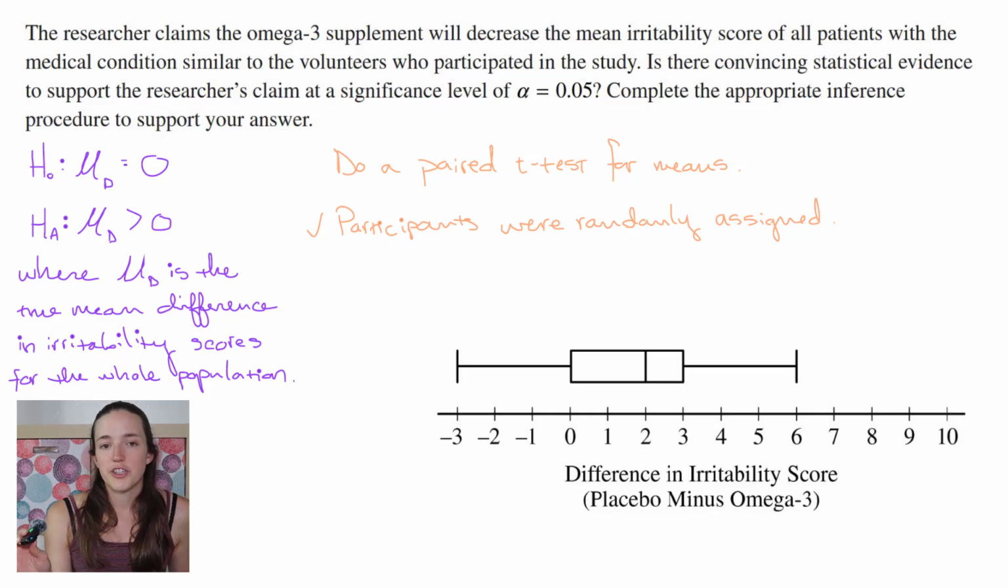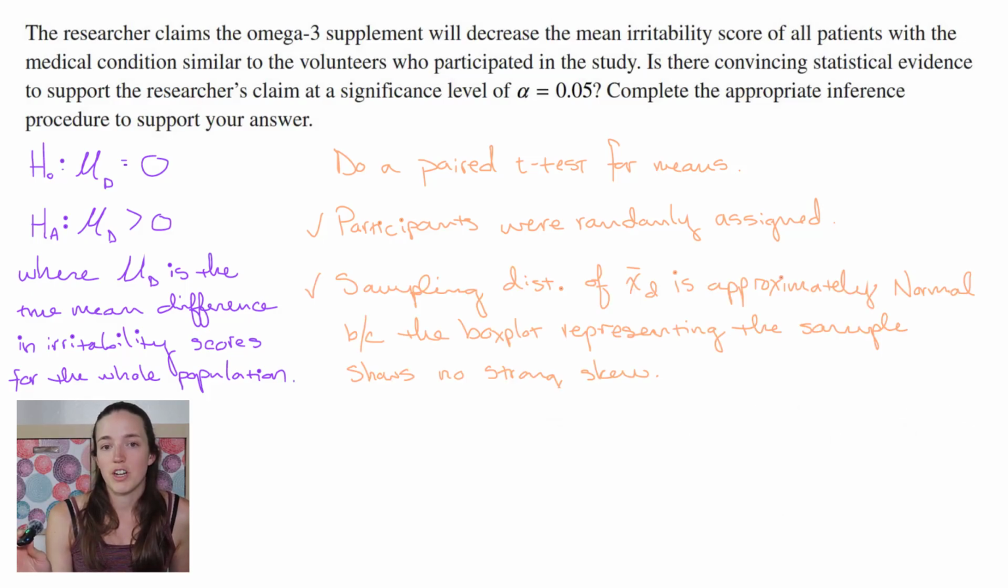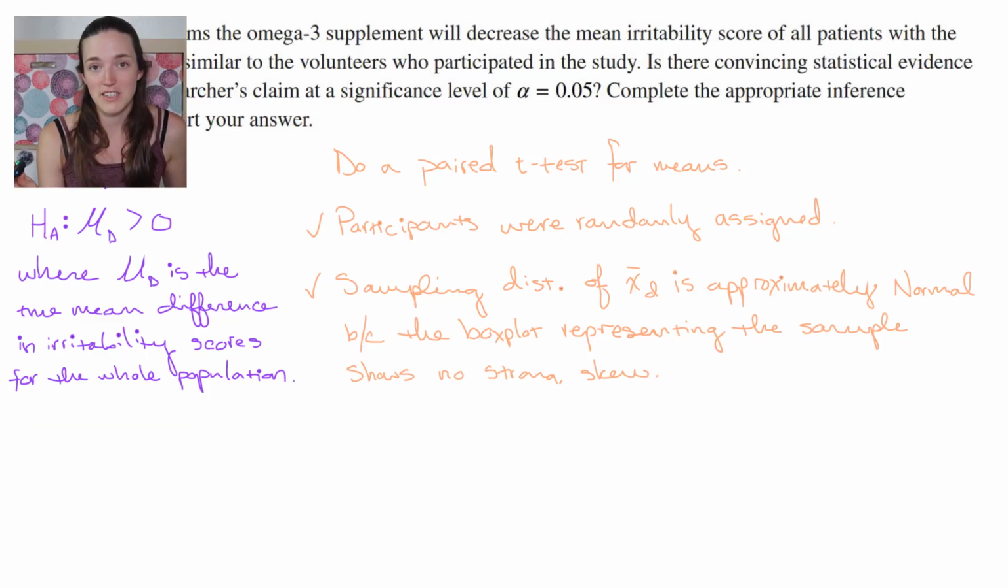So for the normal condition, I'm going to say that the sampling distribution of x bar d is approximately normal because the box plot representing the sample shows no strong skew. I'm not going to say the box plot is normal. I'm going to say that it's not skewed. Okay, we've stated, we've planned, now let's do. I'm going to calculate my t-score.